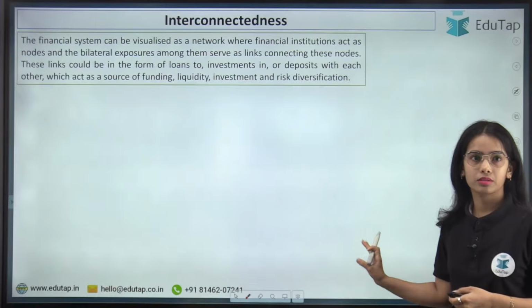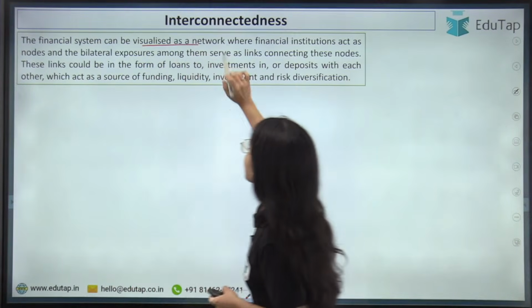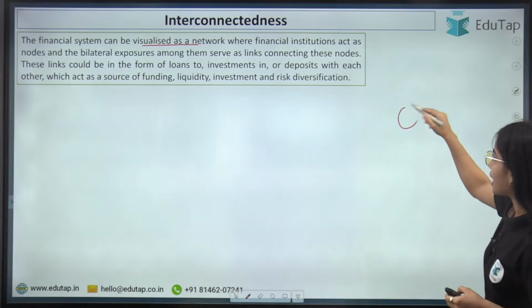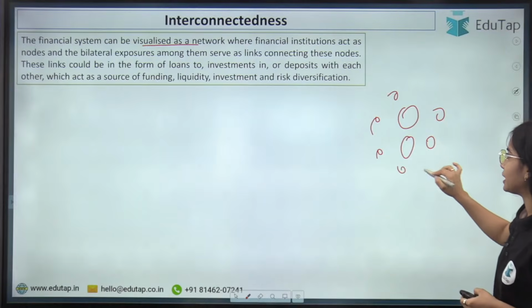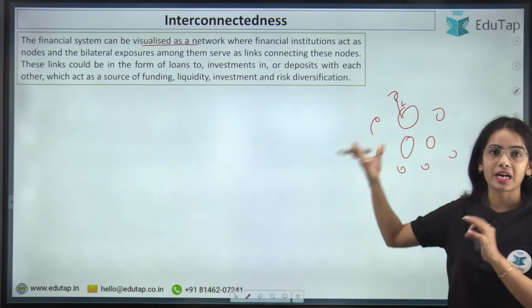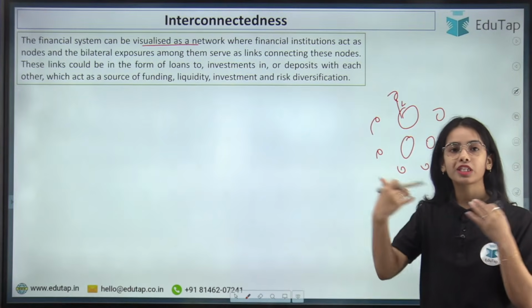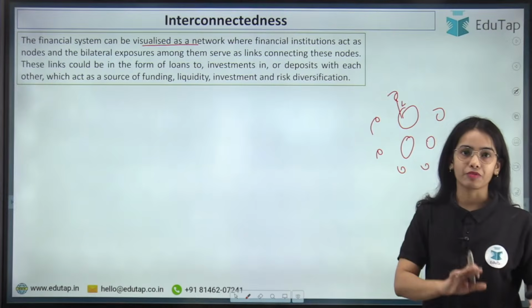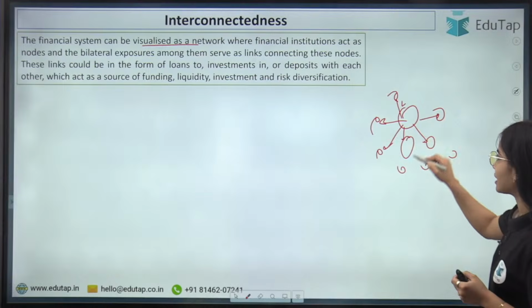Any confusion here? Now coming to the interconnectedness. So the financial system can be visualized as a network, okay? So the banks and the NBFCs are the nodes. There are different financial entities that are the nodes, and the loans that they are giving to each other. The banks are giving loans to NBFCs. The NBFCs are taking the loans, or they are doing investment in banks, or the banks are doing investment in NBFCs. So there is the linkage that is happening between different banks and the different